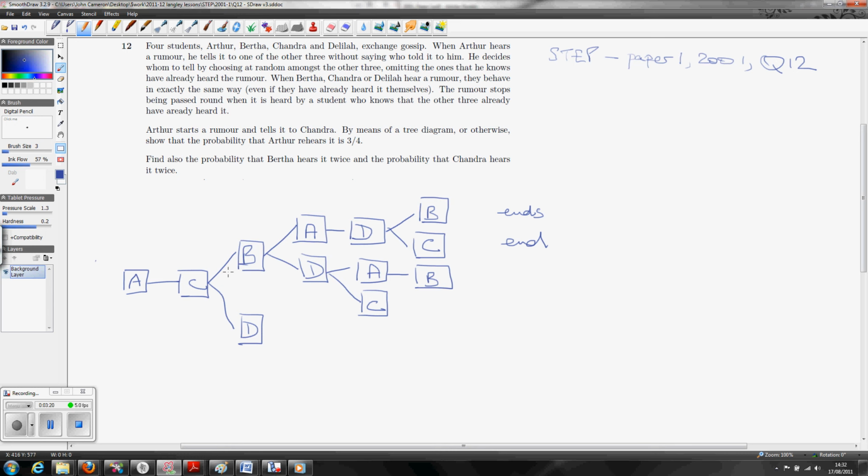Now what about B? B, in this branch, heard it from C, told D, just hearing it again from A, so that's the end of that one.